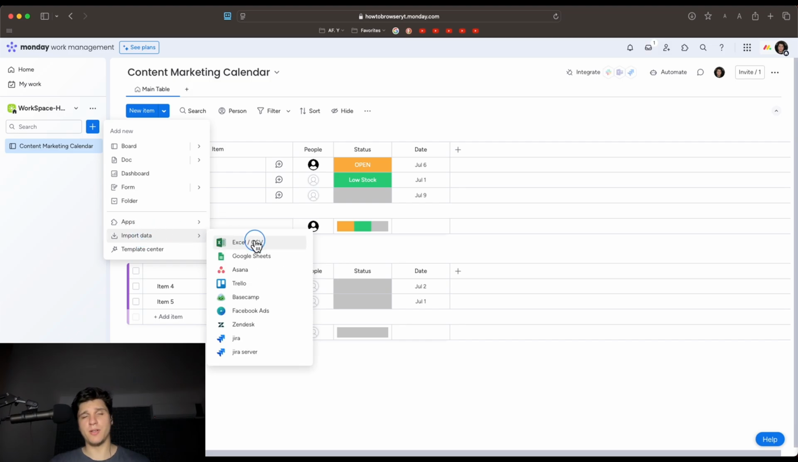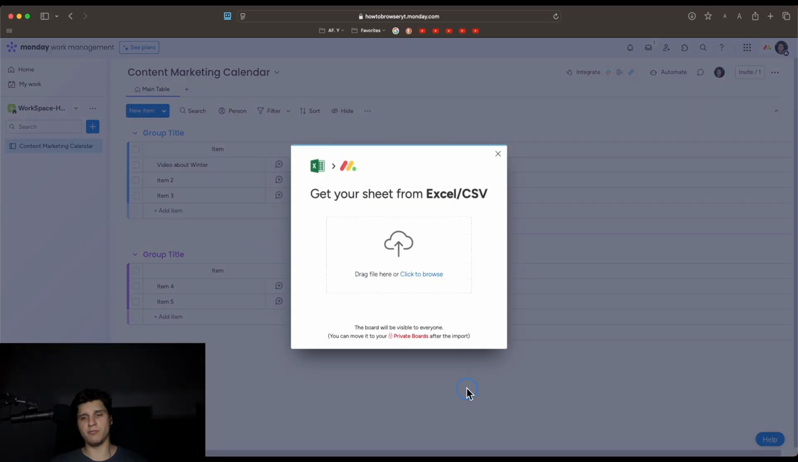Let's say I want to import data from Excel. I'm gonna click on this, and you can drag a file here. Let's see if I have any Excel files. So what I know I don't have. Okay, I have this one. Now I'm just gonna drag and drop here this file here.